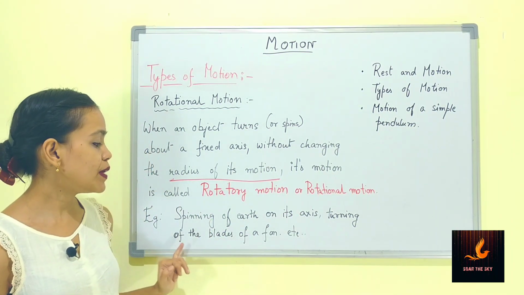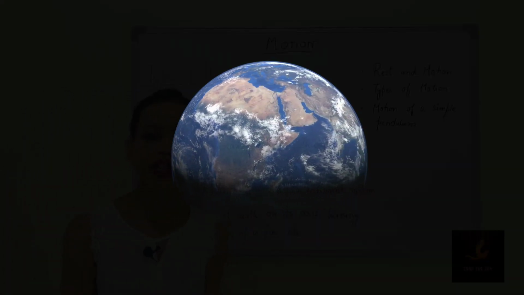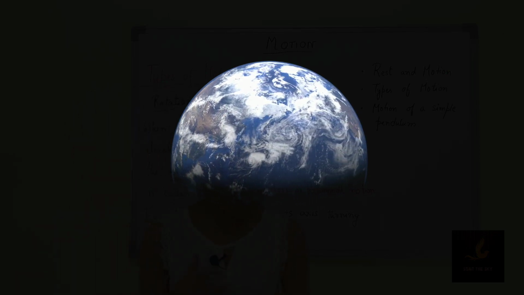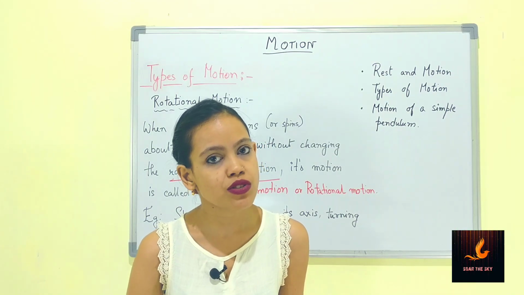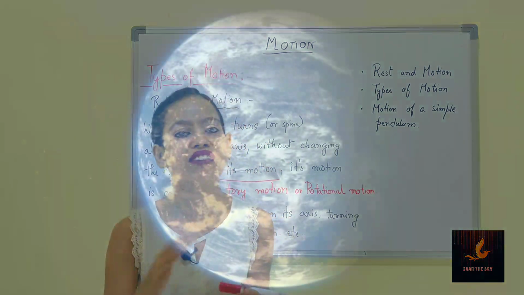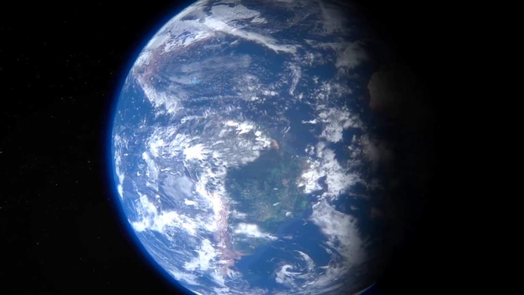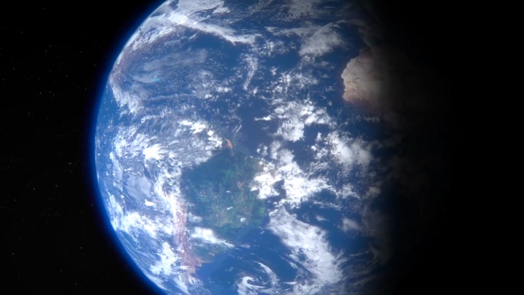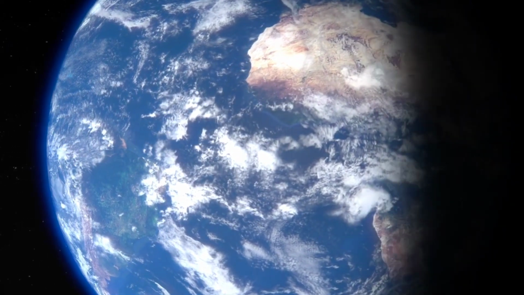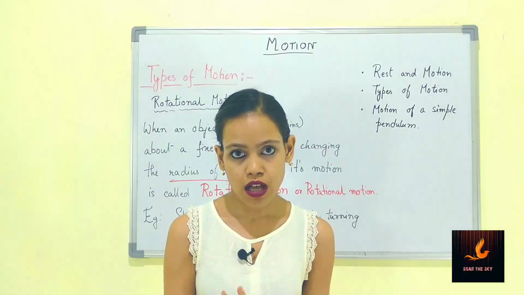The first example is spinning of Earth on its axis. As we already know, every day we experience day and night, 12 hours of daylight and 12 hours of night time. The timings might vary depending upon the climates and other factors, but we get some amount of daylight and some amount of night. This happens due to the rotation of the earth around its own axis.